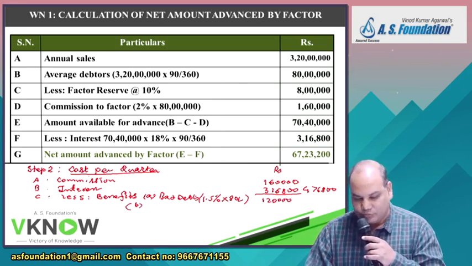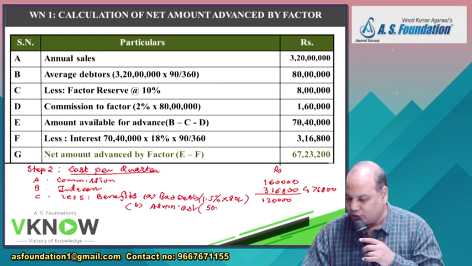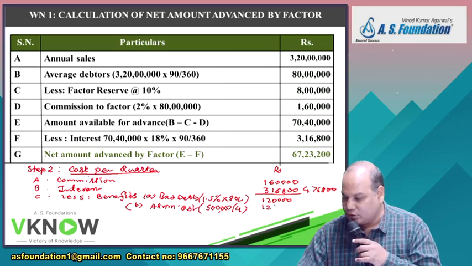B, administration cost. Yearly is 5 lakh. Divide by 4. So per quarter administration cost is 1,25,000. Very good. So the total cost we are going to save is 2,45,000.